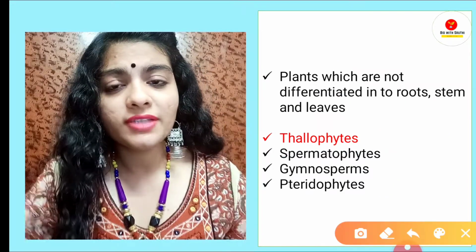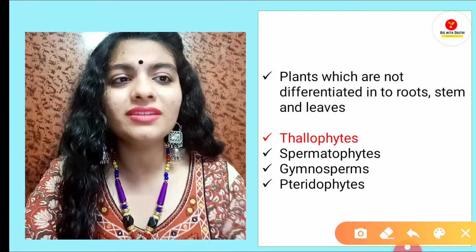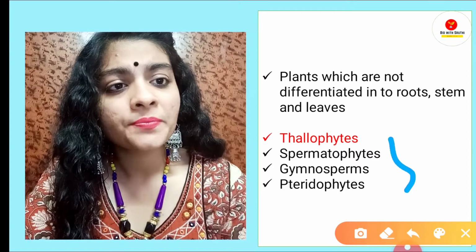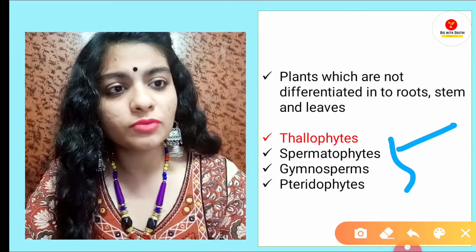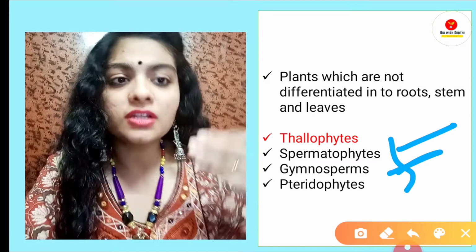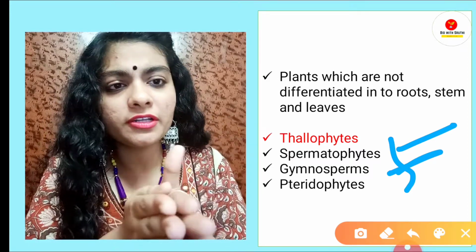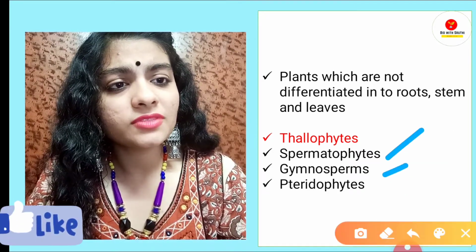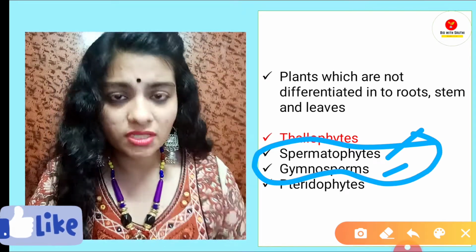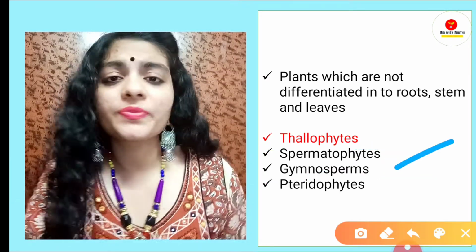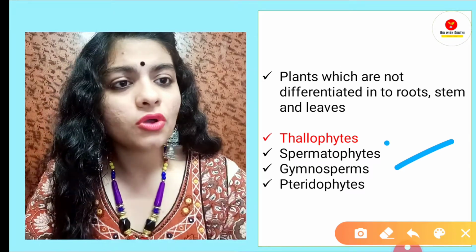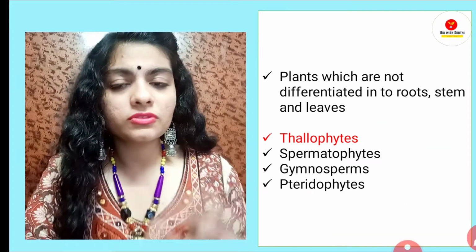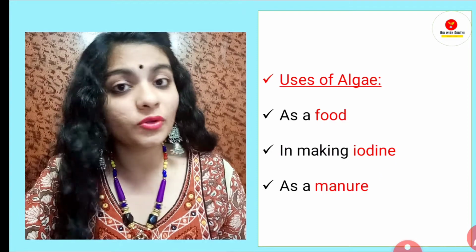When I'm talking about thallophytes, they belong to lower organisms, so they are not differentiated into root, stem and leaves. Whereas the other three options: spermatophytes are seed bearing plants, and gymnosperms come under spermatophytes. Spermatophytes were divided into angiosperms and gymnosperms, right? Both of these are higher level organisms. And pteridophytes are also differentiated into root, stem and leaves. So all these three are differentiated into root, stem and leaves except thallophyte. This is just to give an idea what type of questions could be asked.